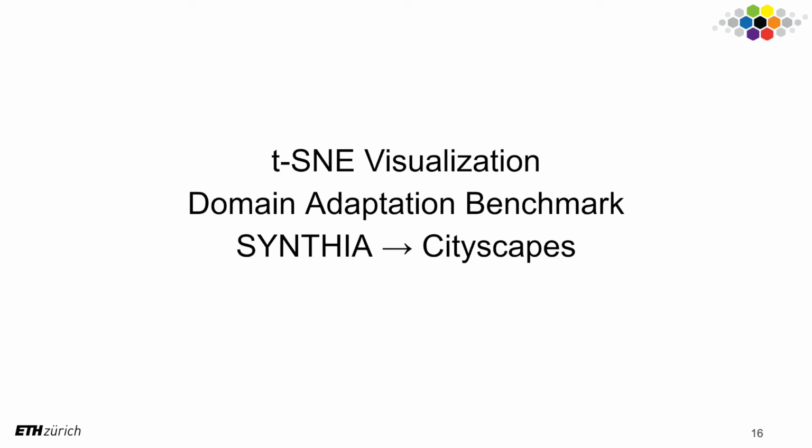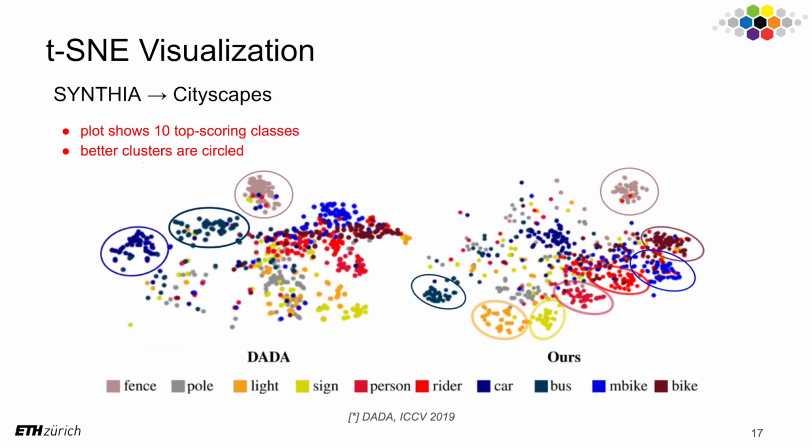Next, I will show some t-SNE visualization of the learned feature embedding. Our proposed CTRL helps to learn more disentangled representations than the previous state of the art, as can be seen by clear clusterization of the samples corresponding to the same semantic classes. Better clusters are annotated with circles.